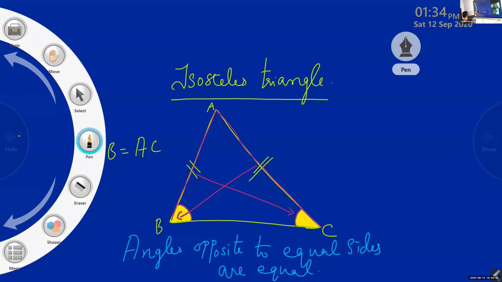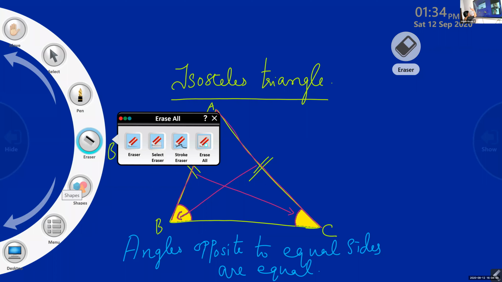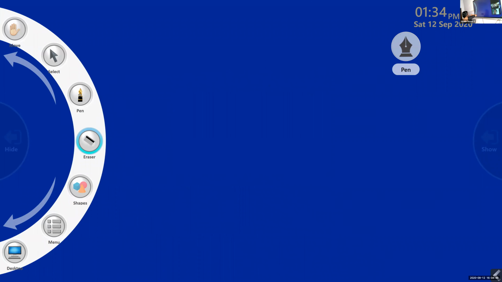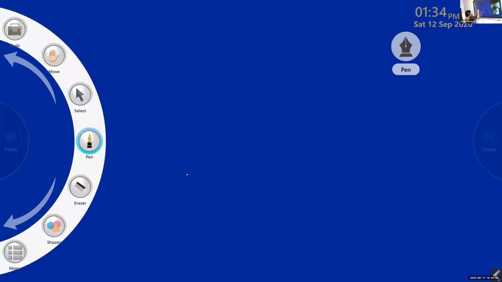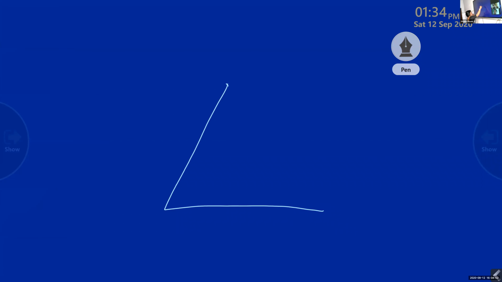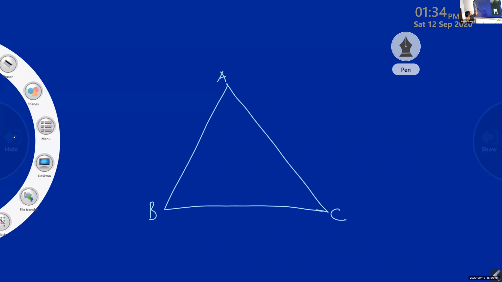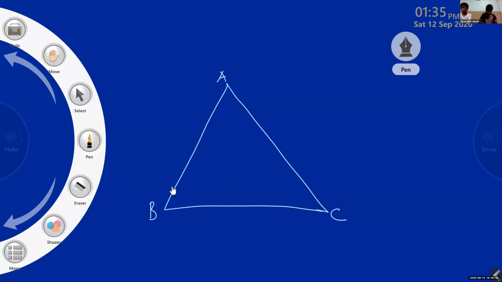Now I'll draw another triangle. Look at this triangle. A, B, C, and it is given these two sides are equal.